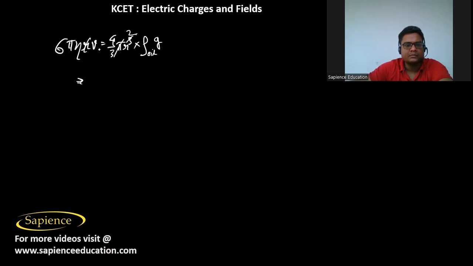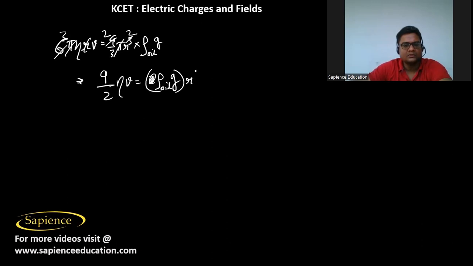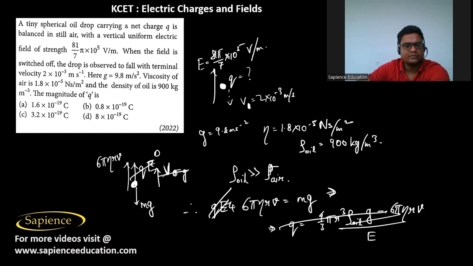So from here pi and pi will cancel out. 2 into 4 by 3 is... 6 by 4 by 3 gives 9 by 2. So 9 eta v is equal to 2 into density of oil into g into r square. So from here we can find out the radius of the oil drop.